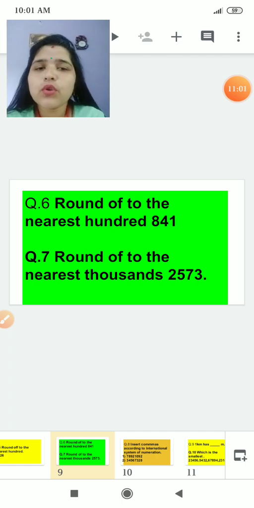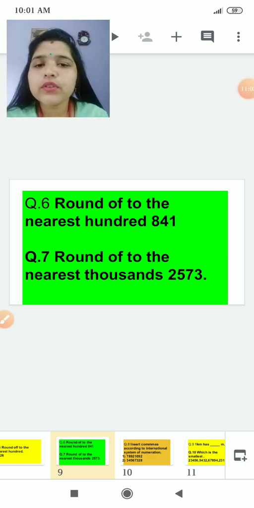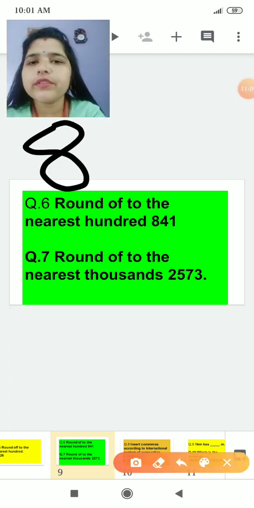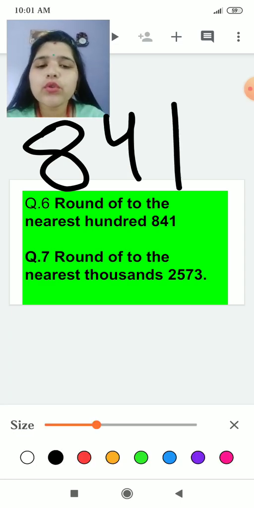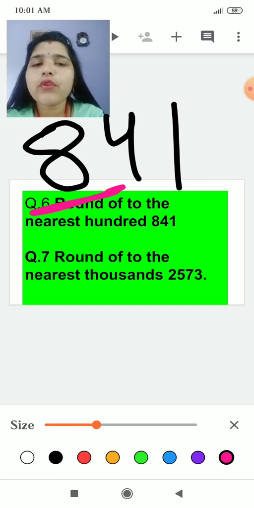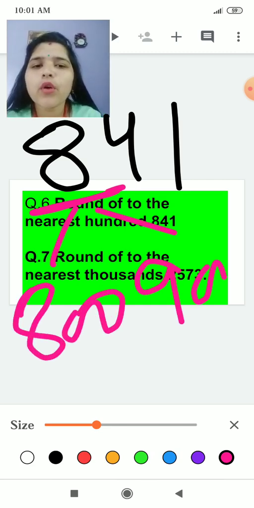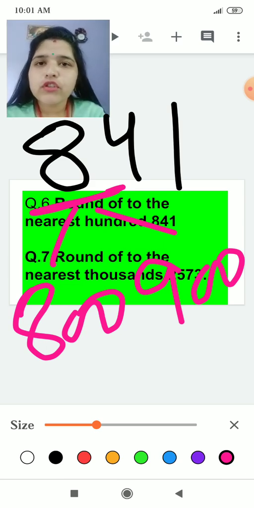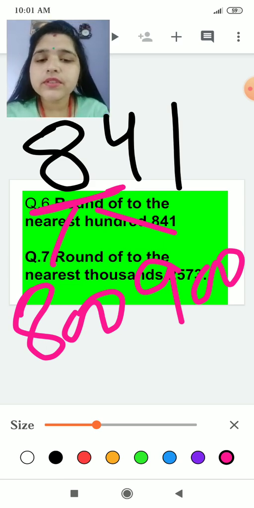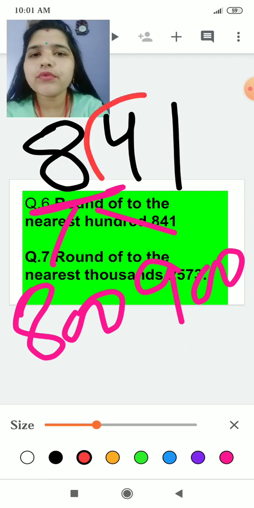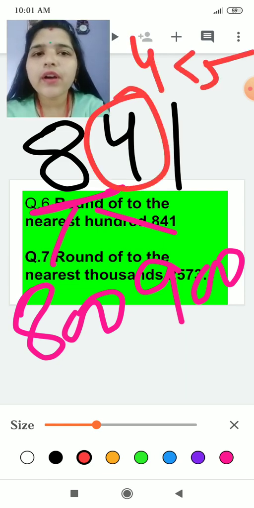Yes, so 841, what will we do? This is the question. 841, what I have told you now, see, you have to check. See, this is 841, either it will become 800 or it will round off to 900. Which number will be decided by this 4, because 4 is less than 5.